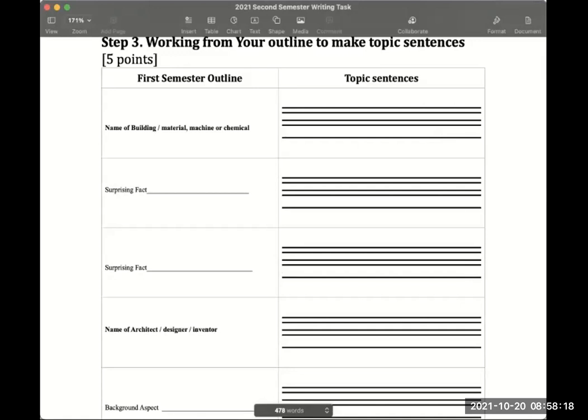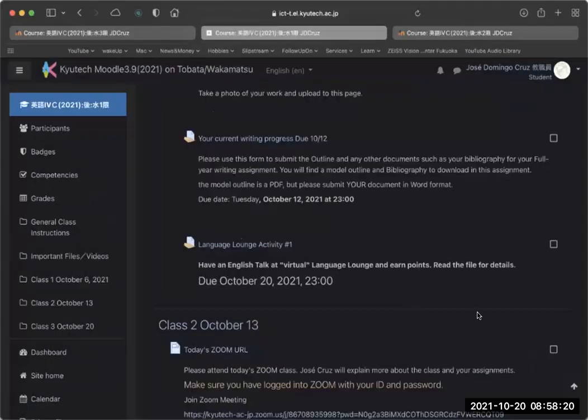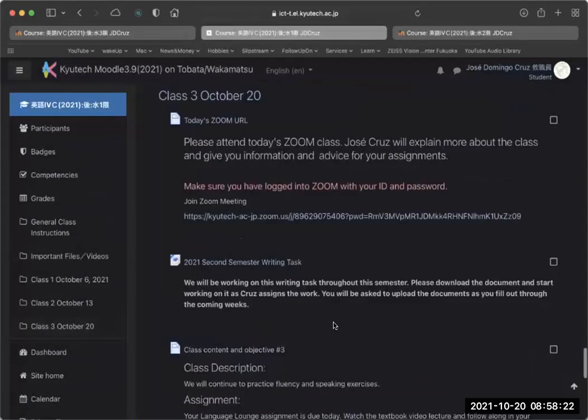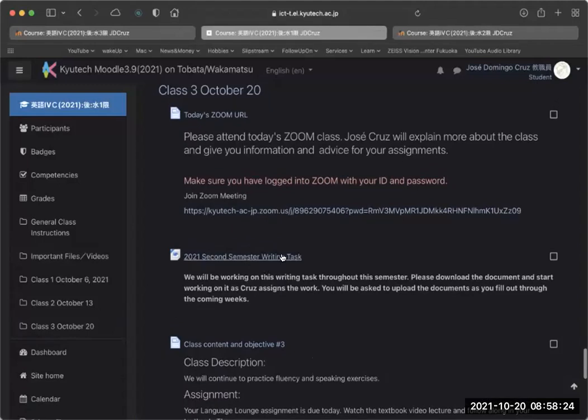What I want you to basically do this week is just be able to go to the Moodle in class 3, okay? And number 1, download it and start looking. If you don't download it, it's not an assignment you have to do this week, but it just gets to be more and more work, because what I will talk about next week depends on you understanding what I gave you this week.